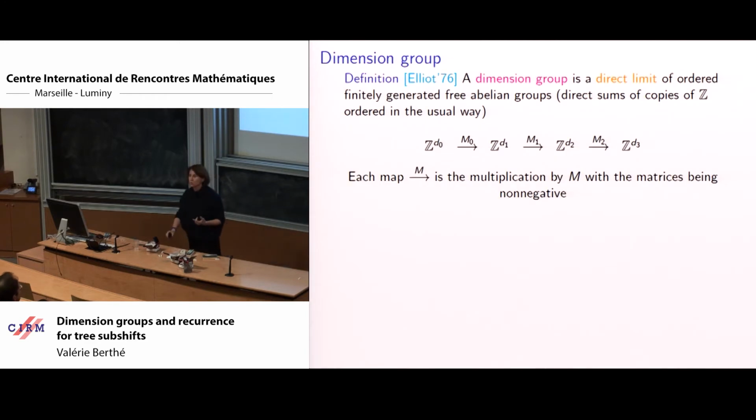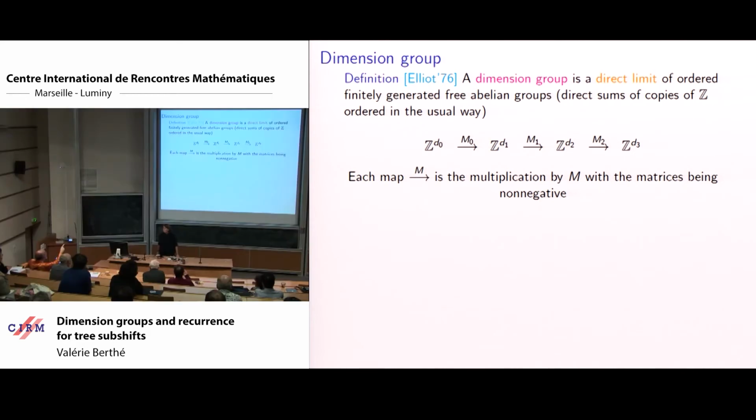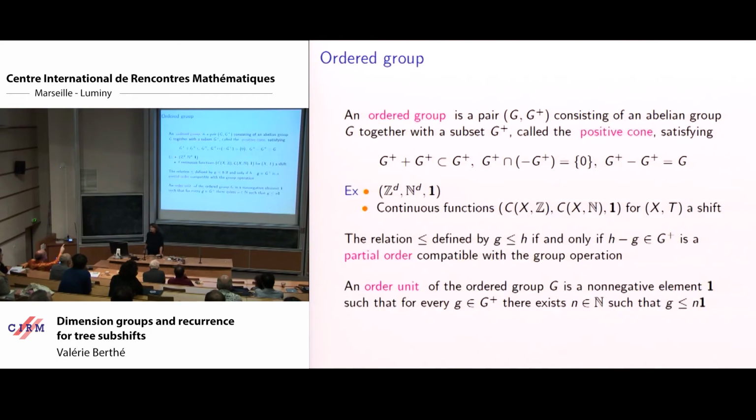So what is a dimension group? What is the unit? The constant for continuous functions, or for the vector case? So the first one, Z to the D: the vector which has 1, 1, 1, 1, yes. Although we can also say that like that.